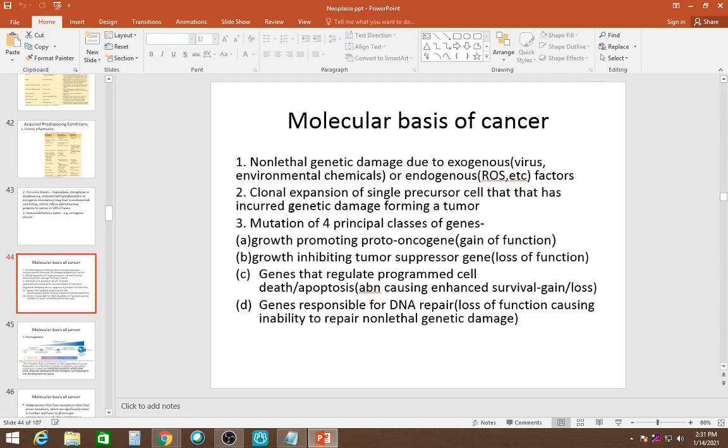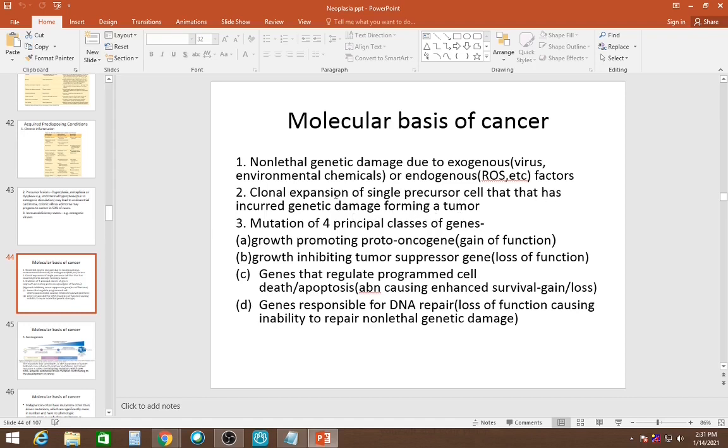Molecular basis of cancer, non-lethal genetic damage. Lethal genetic damage will kill us only. Non-lethal genetic damage due to exogenous or endogenous factors is important for carcinogenesis. Now, clonal expansion of a single precursor cell that has incurred genetic damage forming a tumor.